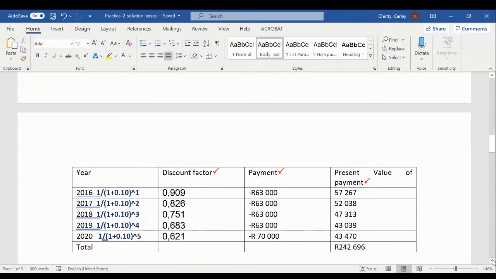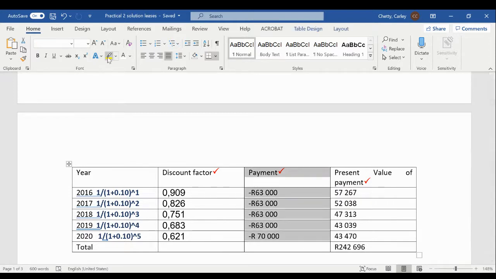Before we can present value this thing, we need to first ask ourselves, what are the minimum lease payments? The minimum lease payments are the amounts that the lessee is going to pay the lessor in the duration of the lease agreement. If you look at this table here, this column shows the minimum lease payments. This is the minimum the lessee can pay during the lease term because this is what is agreed. Okay, I see someone has calculated it already.